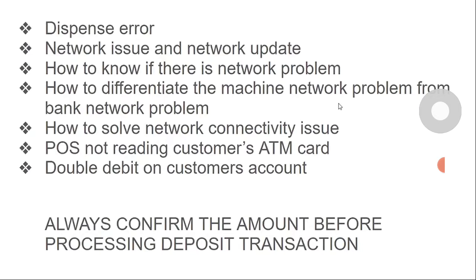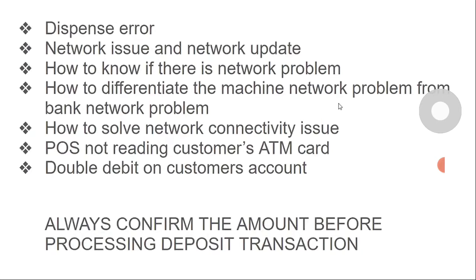I have told you earlier that once somebody brings an ATM card and you are trying it with that customer's card and it is displaying error, you now bring out your own ATM card and withdraw at least 1 naira or 2 naira. Once the transaction is approved, the network problem is not with the machine, it is with the bank. But if your card also fails on another customer's card, then you know it's the POS problem.